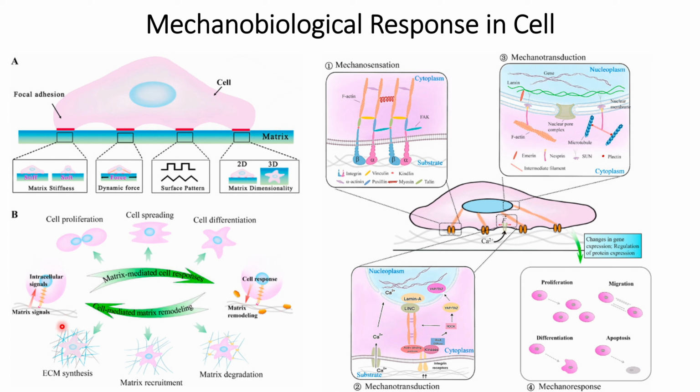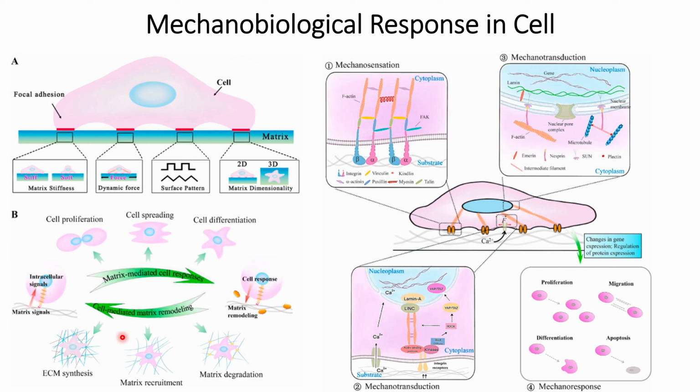And the other thing is cell-mediated matrix remodeling, because sometimes cells will release some cytokines that will cause changes in the cellular matrix. For example, matrix metalloprotease proteins will cause matrix degradation, and some proteins will recruit some cytokines in the matrix. ECM synthesis will also occur because of the different kinds of cytokines that are released by the cells, and these things combined together might form a, in the case of cancer cells.